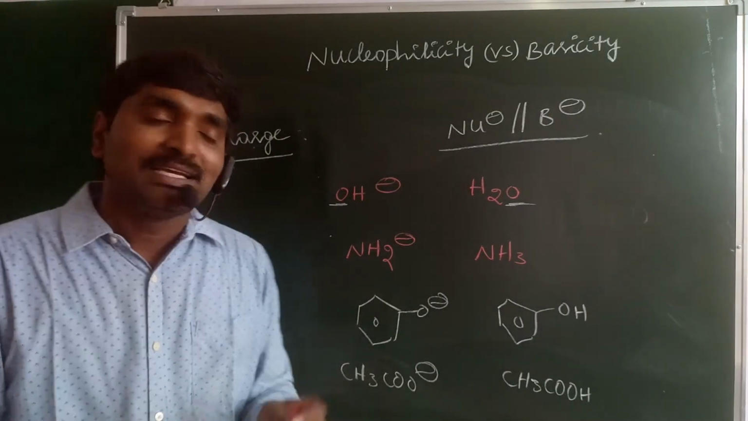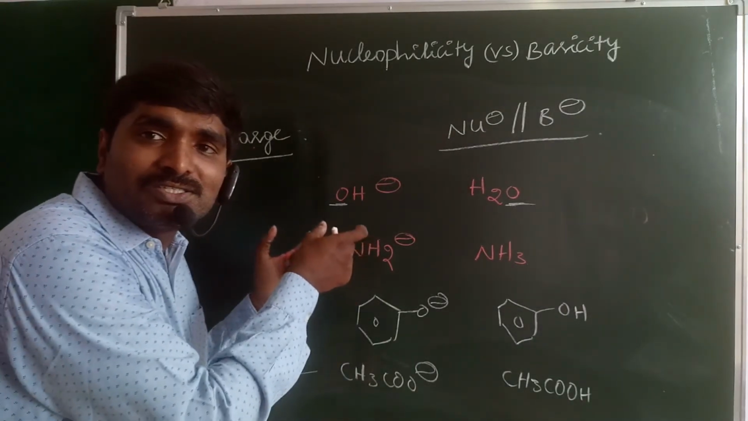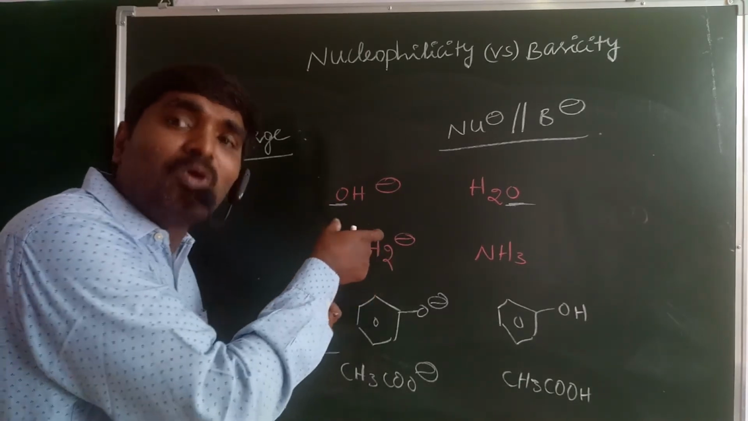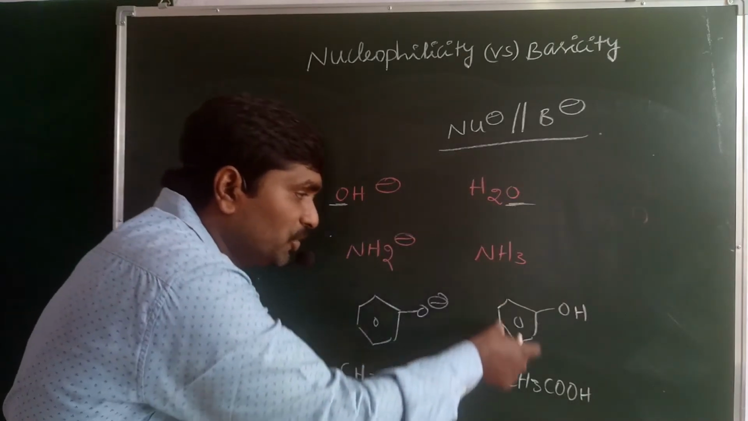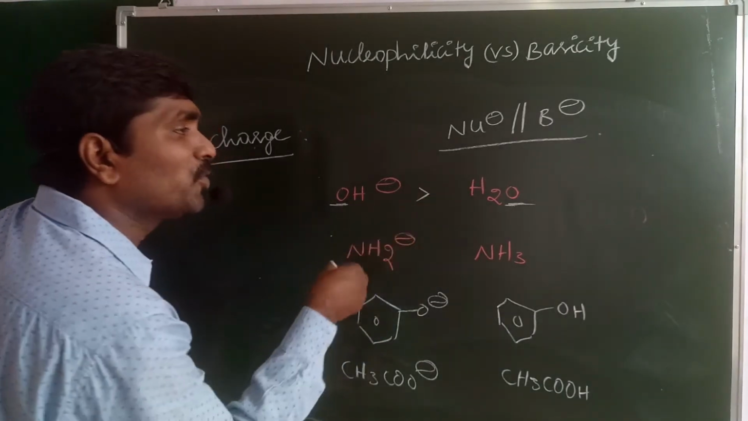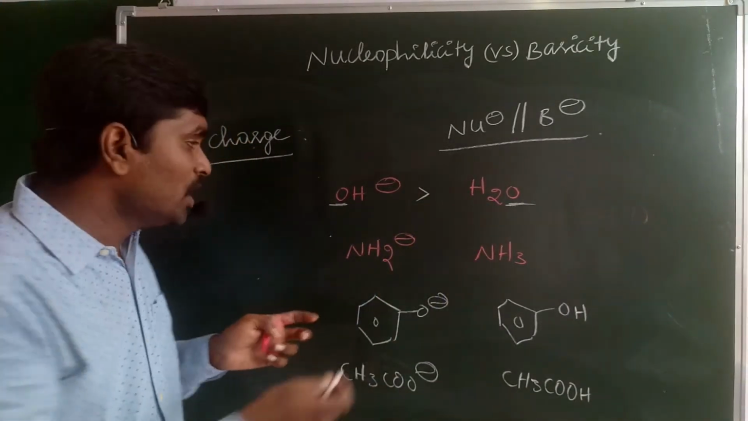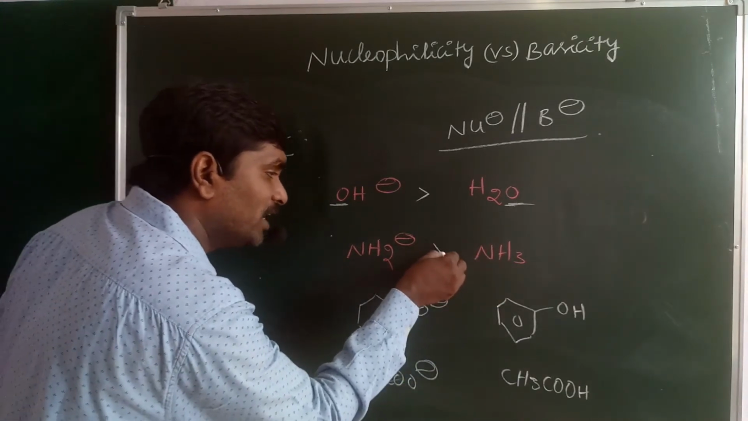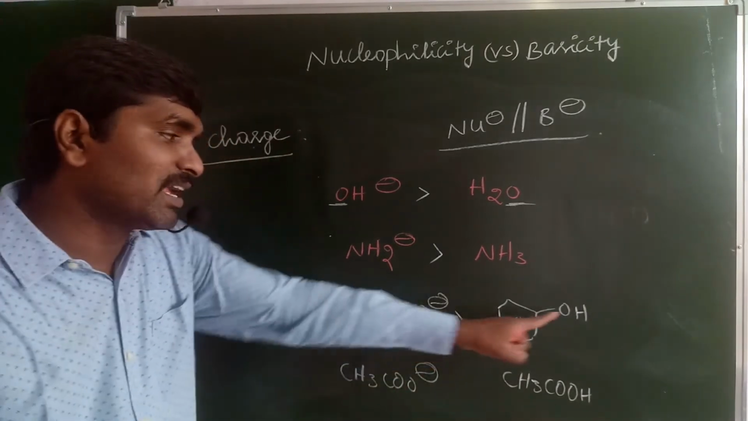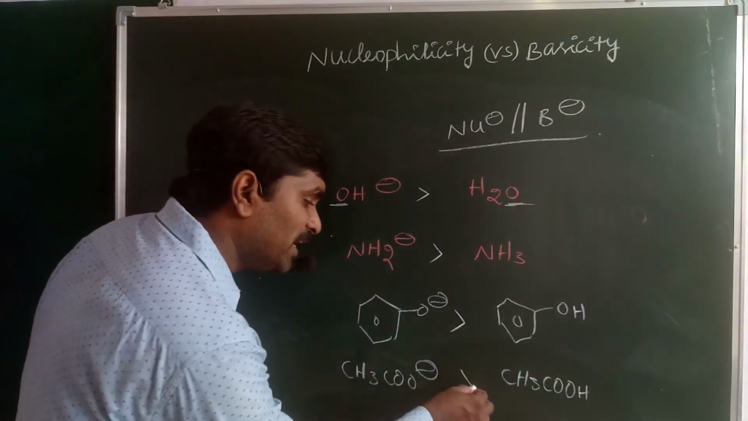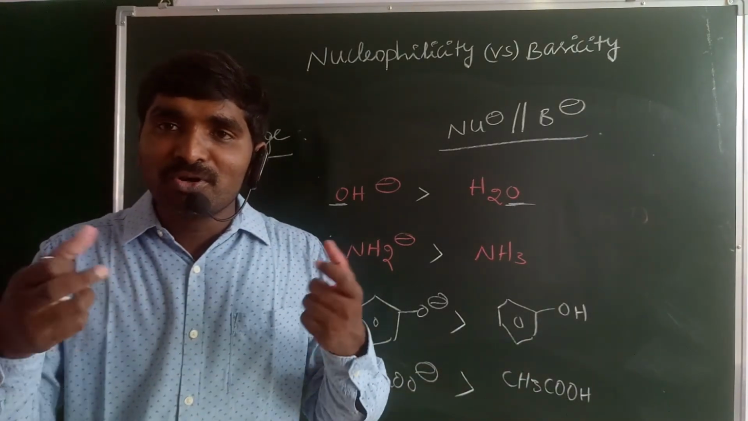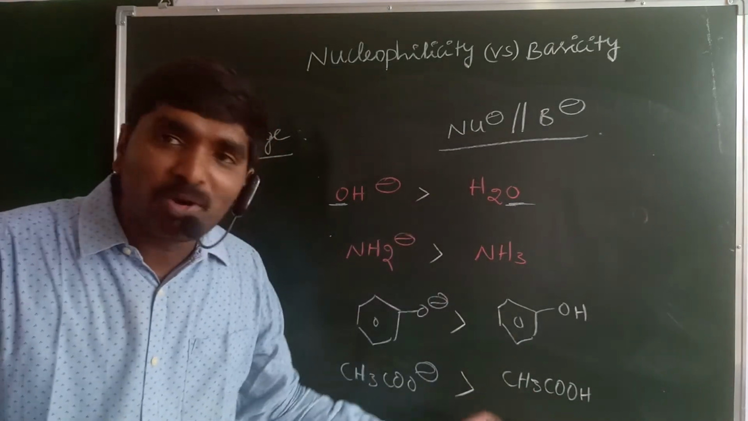And more importantly, charged nucleophiles are more nucleophilic in nature. Charged ions are more nucleophilic when compared with neutral molecules. So OH minus is a better nucleophile when compared with H2O. NH2 minus is a better nucleophile than NH3. The phenoxide ion is a better nucleophile when compared with phenol. The acetate ion is a better nucleophile when compared with acetic acid. So charged ions are more nucleophilic in nature when compared with neutral molecules.